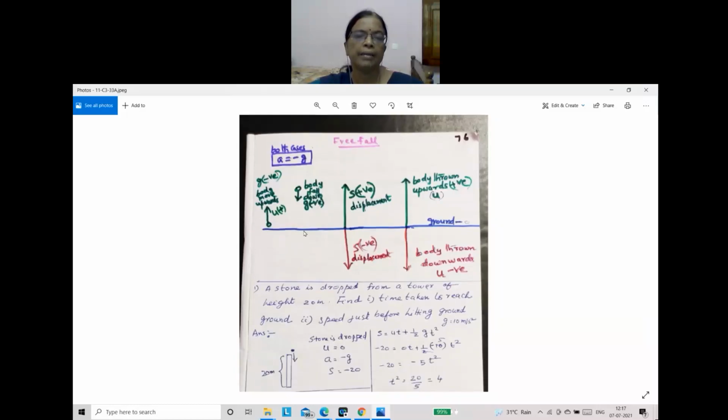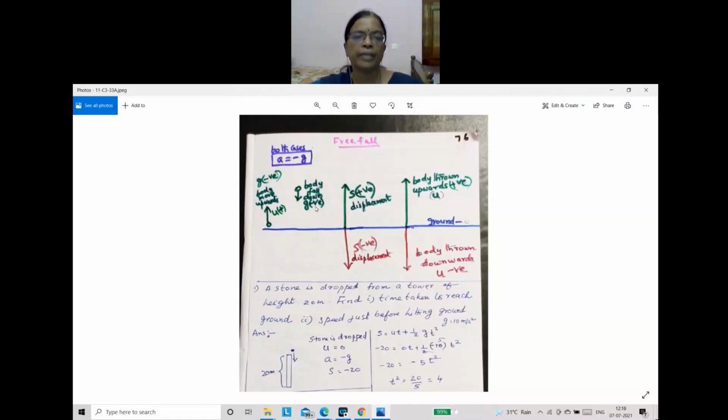This is the ground level, the blue line. When a body is thrown upwards with a velocity u, you take u positive. At that time, acceleration due to gravity is acting downwards, so g you have to take negative.